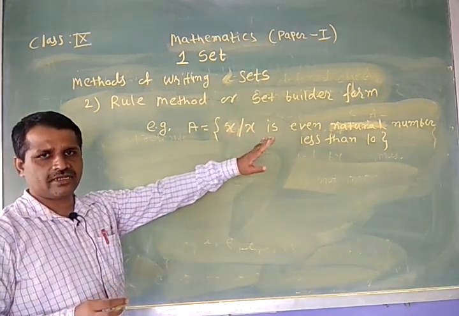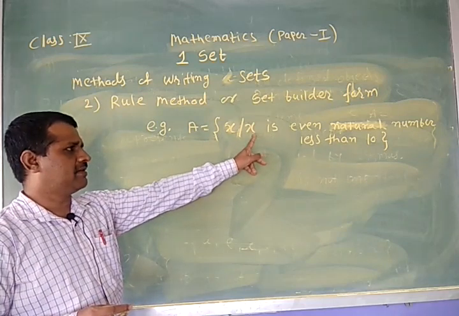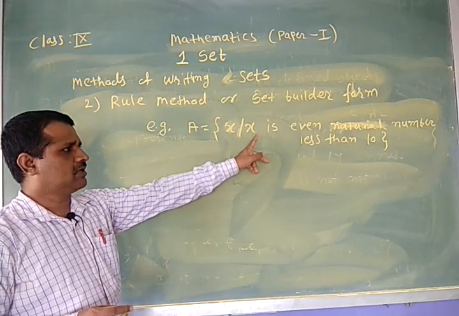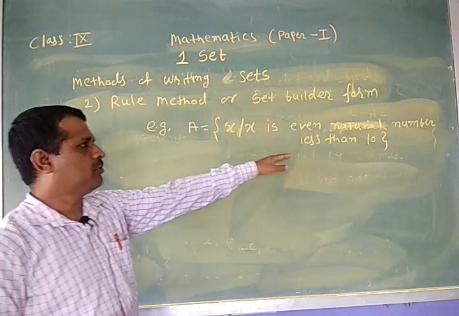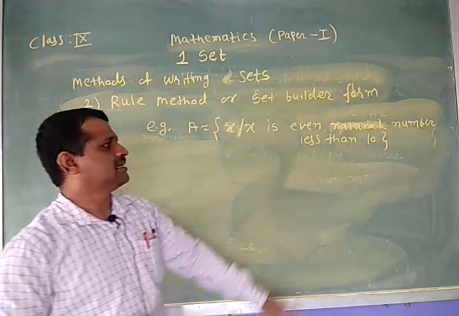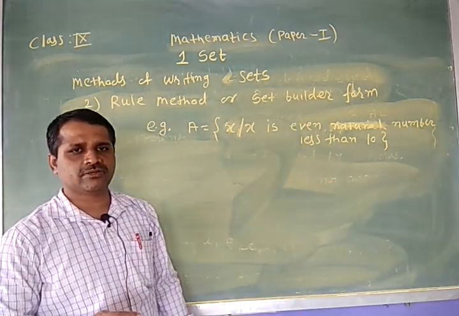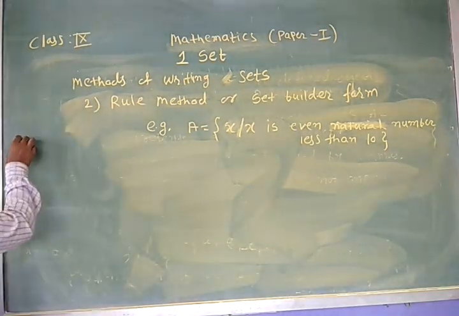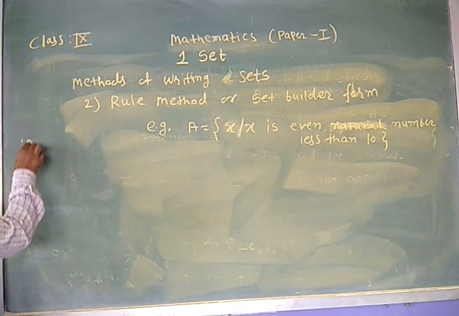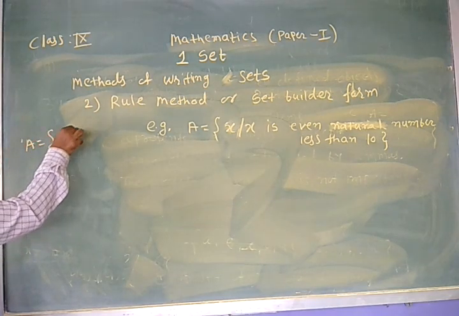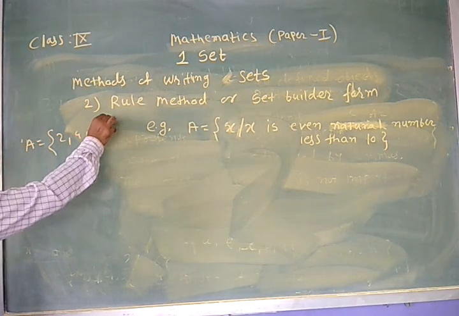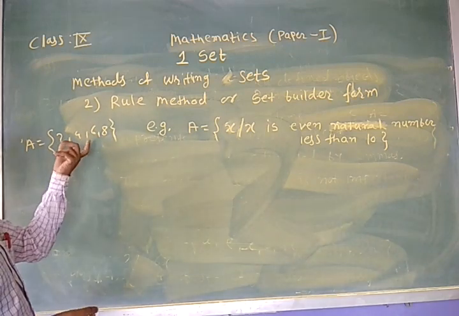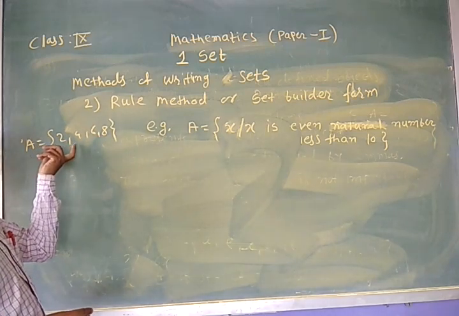The general element is represented by one variable, and by the property we write this set. That means there is one set. By using the list method we can write this set A is equal to 2, 4, 6, 8. This is the actual set. But this is a representation. This is the list method.